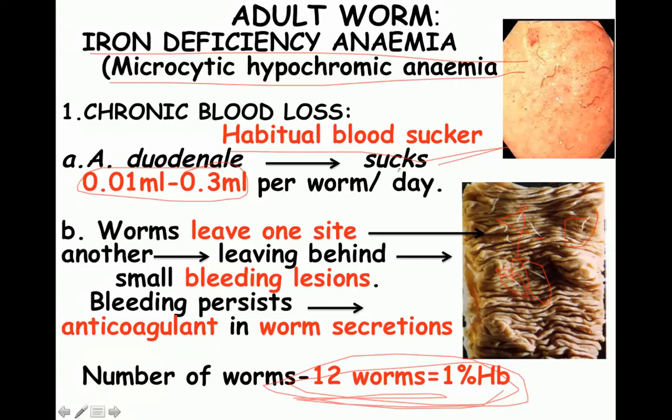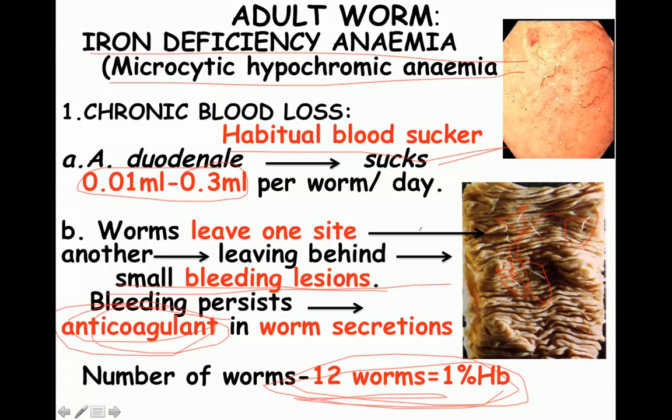Whenever it gets attached to the intestinal mucosa, it starts sucking blood. Number one, it is a habitual bloodsucker, and secondly, when this worm leaves one side and gets attached to the other side, it leaves small bleeding lesions behind. And why are these bleeding lesions left behind? Because, as I told you with my first slide, this parasite produces an anticoagulant. It has glands which produce anticoagulant, and this anticoagulant is responsible for the persistent bleeding seen at the sites where they leave or get attached to the intestinal mucosa.